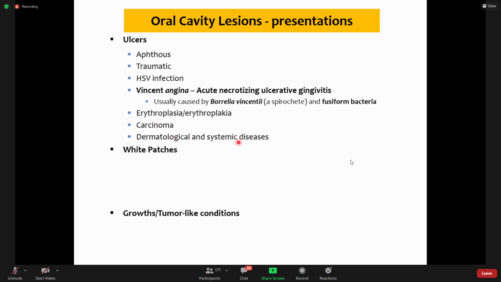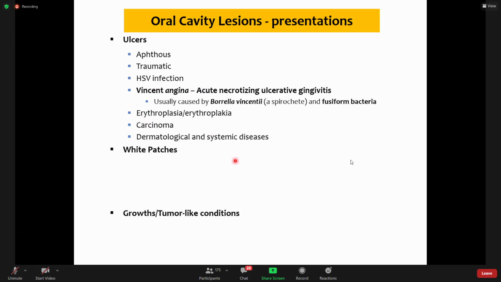And some dermatological skin conditions or systemic illnesses can cause oral ulcers, like lichen planus, which is a skin disease, pemphigus, pemphigoid. They cause ulcers everywhere in the body, on the mucosal surfaces. So they can cause ulcers in the oral mucosa, but they are not part of this lecture. Systemic diseases are beyond the scope of this lecture. We will be only discussing local diseases of the oral cavity. So I will discuss later on aphthous ulcer, HSV infection, erythroplasia, and carcinoma.